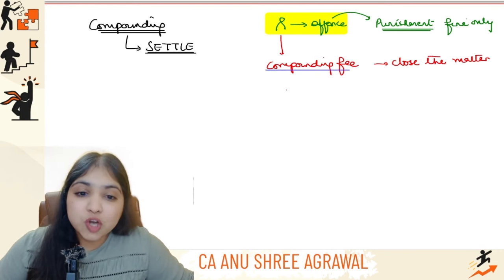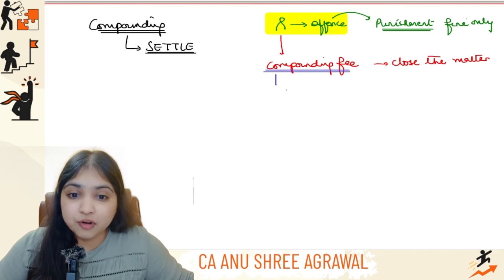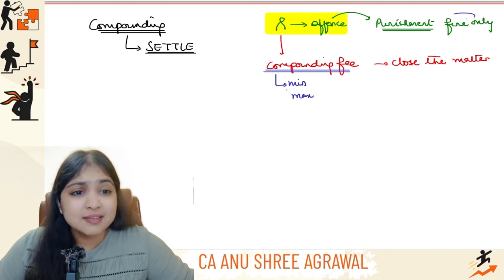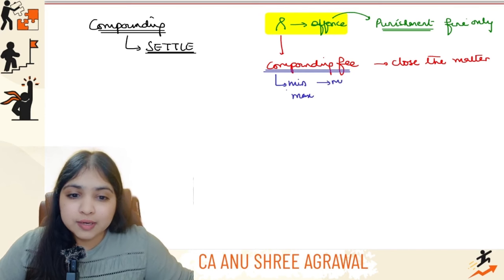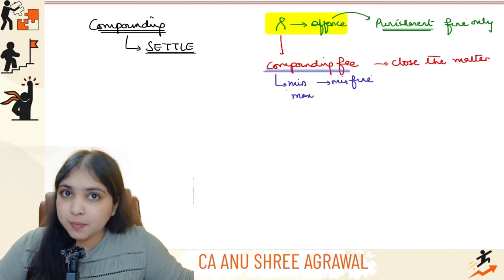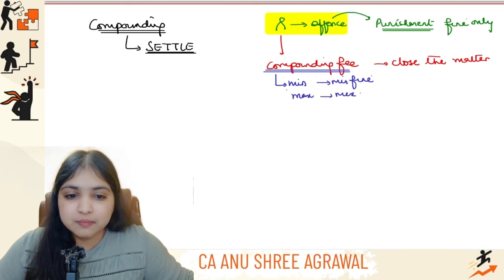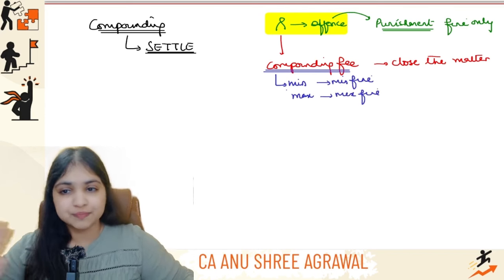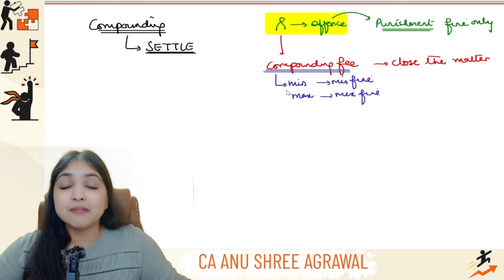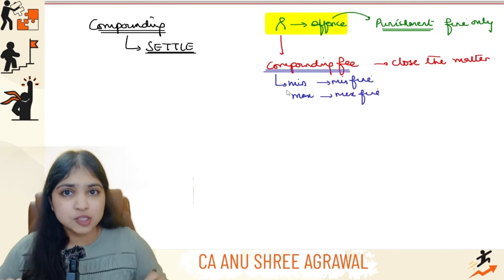Now, how much compounding fee will be collected from Mr. Green? What is the minimum compounding fee and the maximum compounding fee? Same as this fine, guys. Whatever is the minimum fine, that will become the minimum compounding fee. Whatever is the maximum fine, that will become the maximum compounding fee. Now see, who has the power to do this compounding? What is the whole process of compounding?